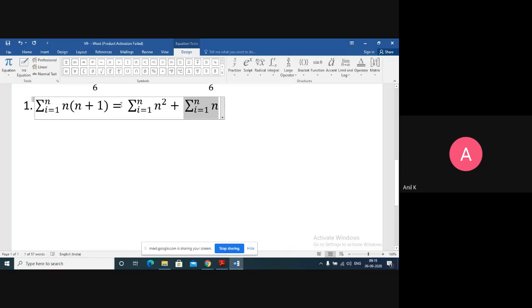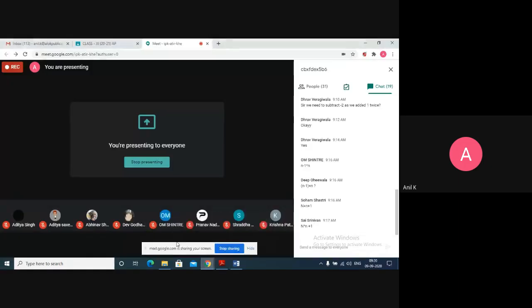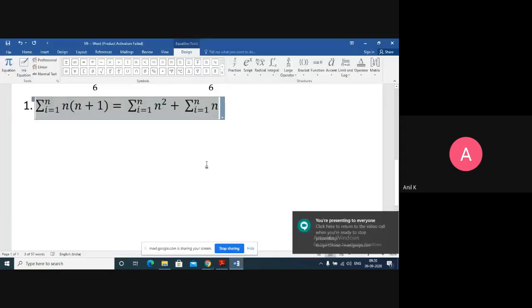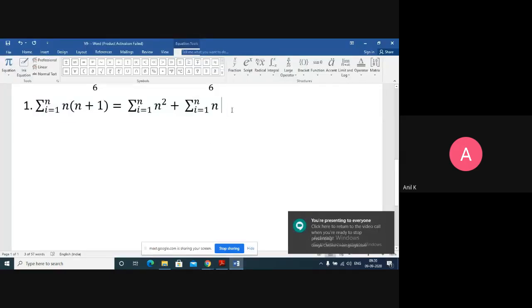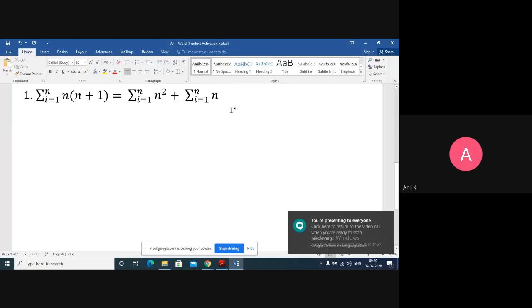Is this step clear for everyone? Starting from here to here. Are these steps clear? Yes, everyone? Okay. Especially how to use the summation. Most of them have doubt.